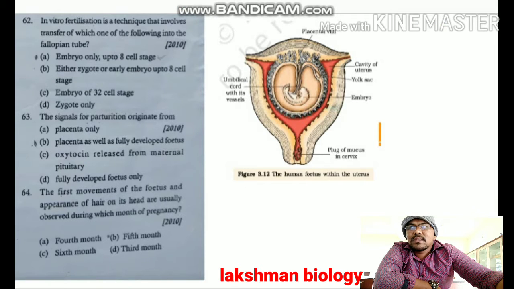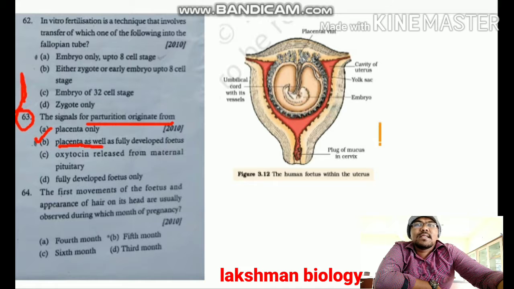After that we have to discuss question 63. The signals for parturition originated from. Parturition means delivery of the baby. The signals for delivery of the baby originated from the placenta as well as the fully developed fetus.